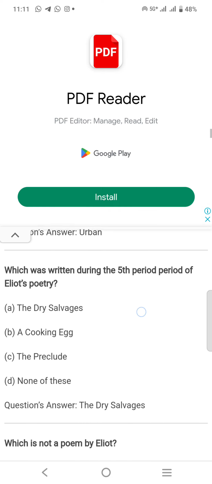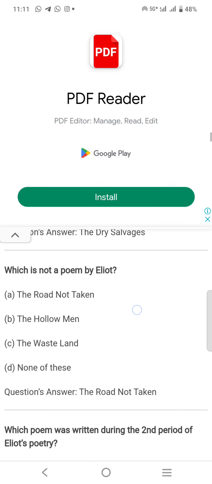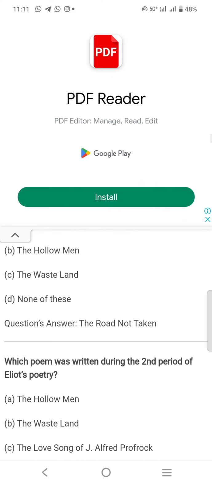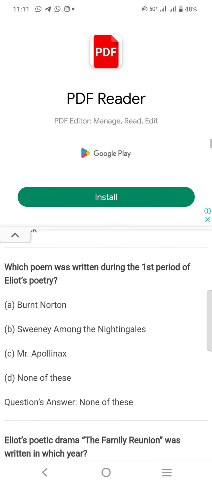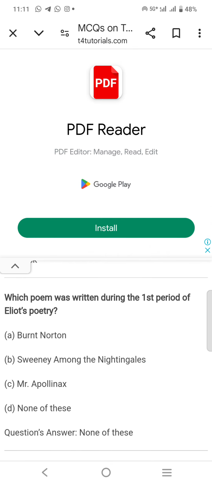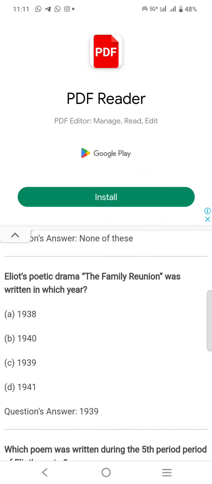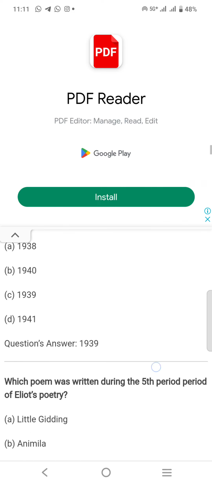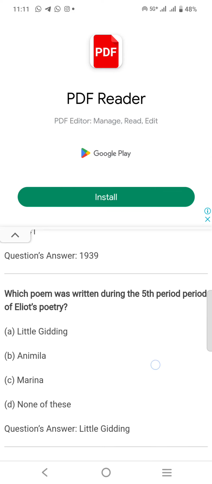Which poem was written during the fifth period of Eliot's poetry? The Dry Salvages. What is not a poem by Eliot? The Road Not Taken. Which poem was written during the second period of Eliot's poetry? The Love Song of J. Alfred Prufrock. Which poem was written during the first period of Eliot's poetry? None of these. Eliot's poetic drama The Family Reunion was written in which year? 1939. Which poem was written during the fifth period of Eliot's poetry? Little Gidding.